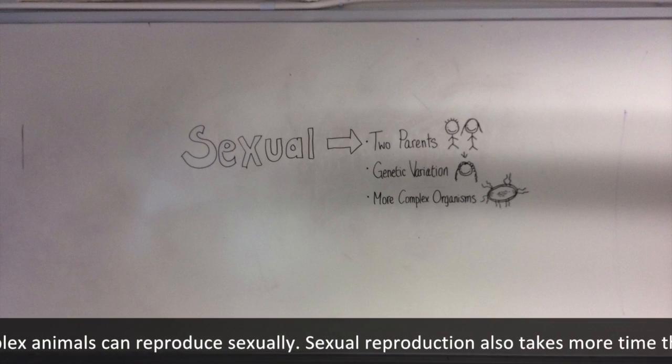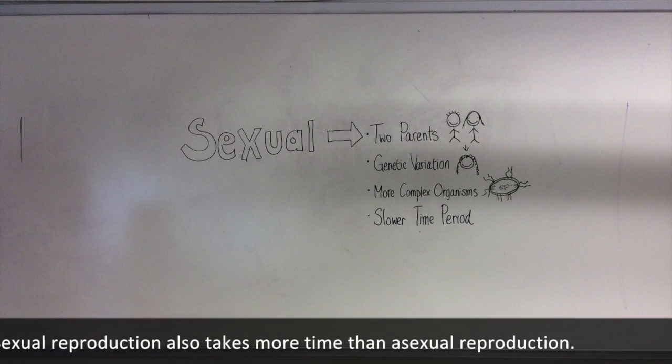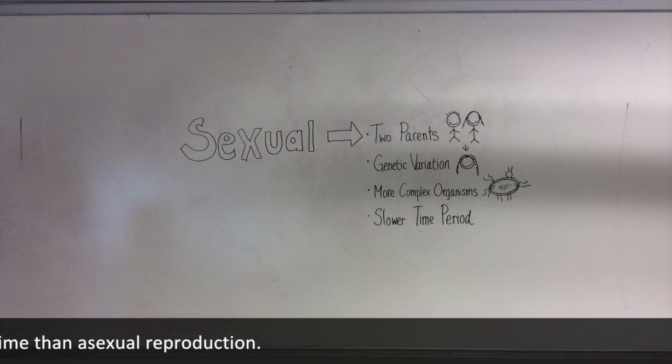Only complex animals can reproduce sexually. Sexual reproduction also takes more time than asexual reproduction.